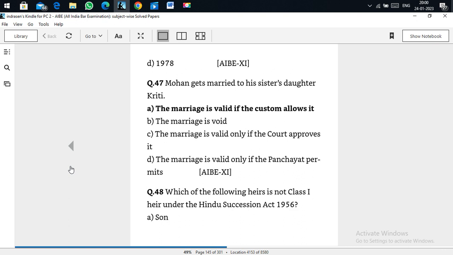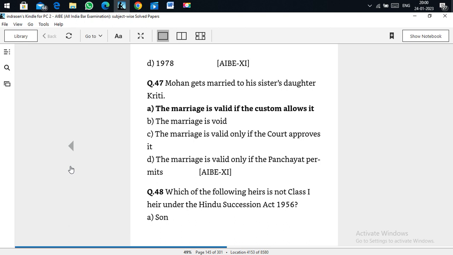Mohan gets married to his sister's daughter Kriti. This is something like an uncle marrying his niece. The marriage is otherwise prohibited, but if custom allows it, it is valid. In some areas of India, like North India and South India, there are differences with respect to customs of marrying own family members.